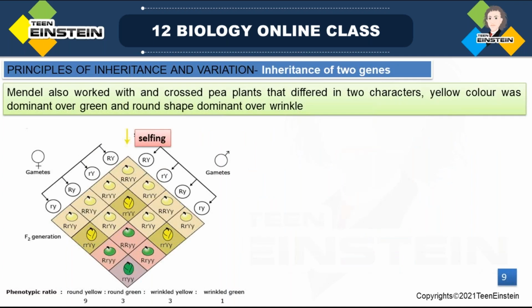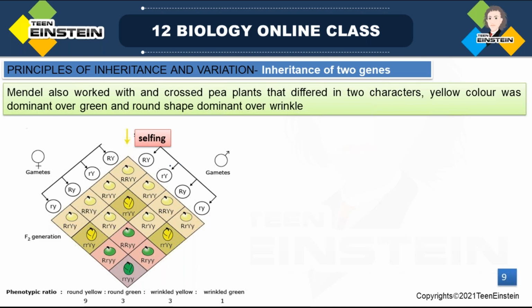Okay. Next, like the monohybrid cross. Same like that. What he did in the monohybrid cross, he allowed for selfing. Like the monohybrid cross, Mendel allowed for selfing. And again, with the help of this Punnett square, we can find out all these combinations. So it will be easy while writing also.